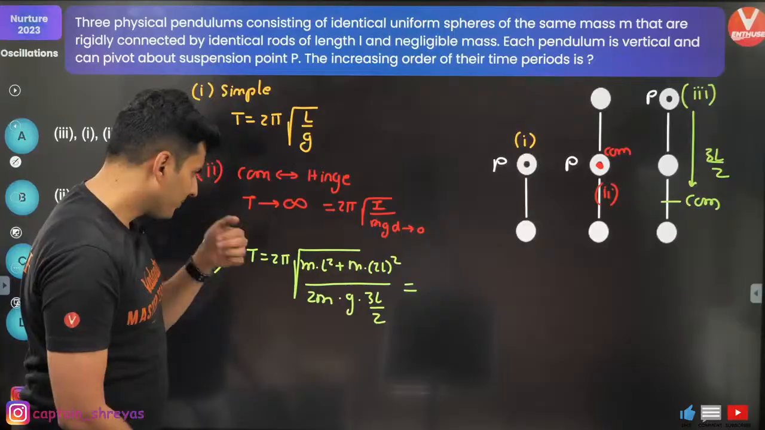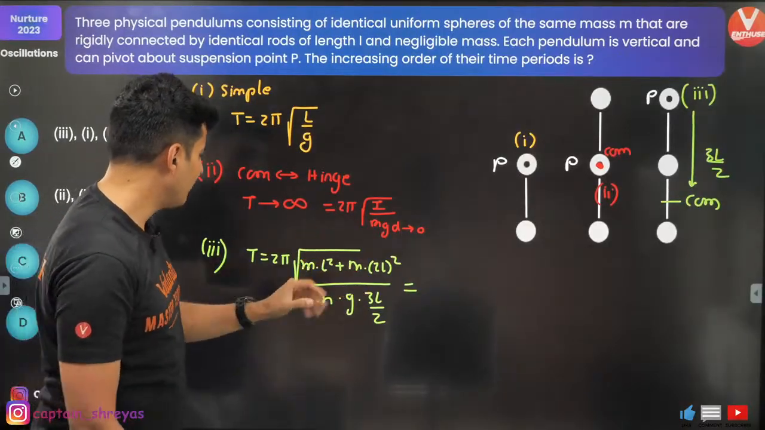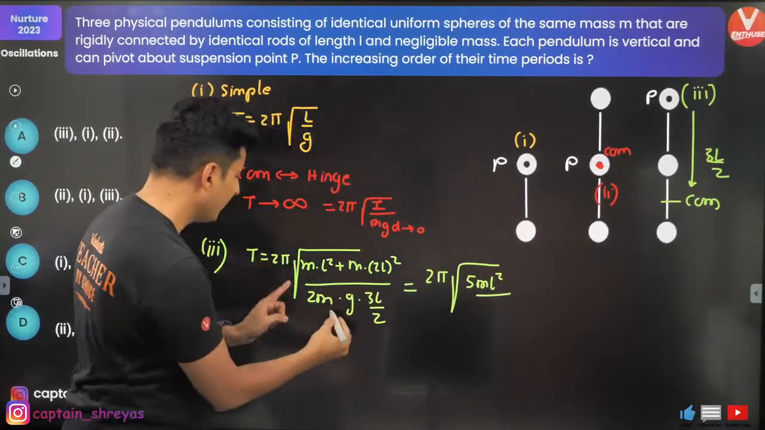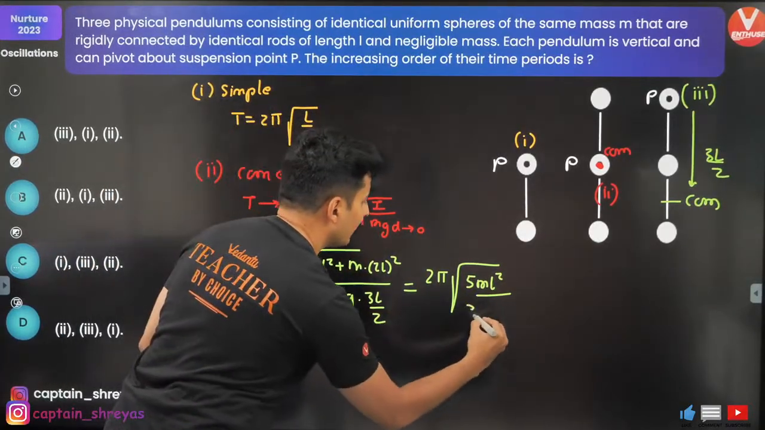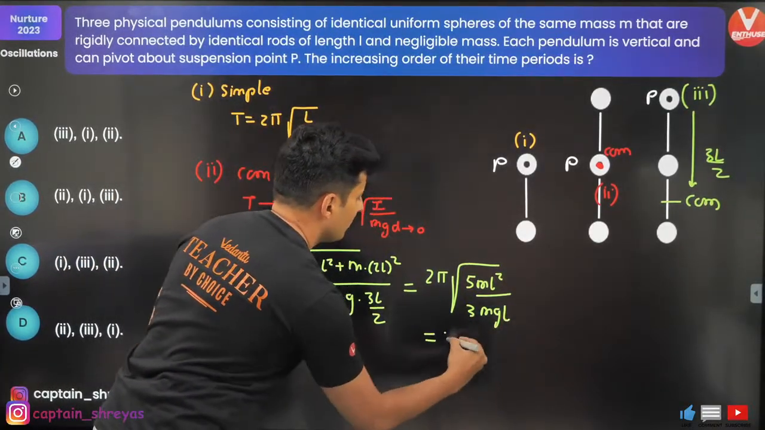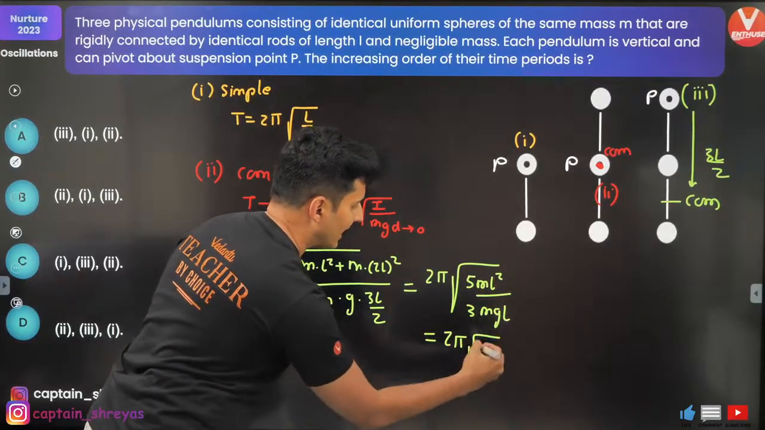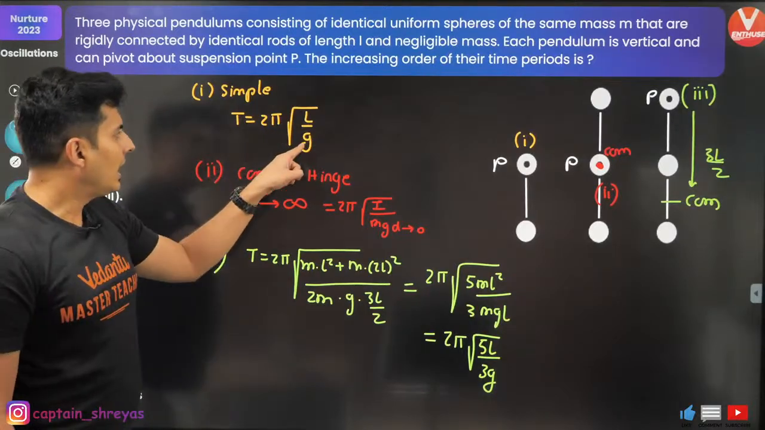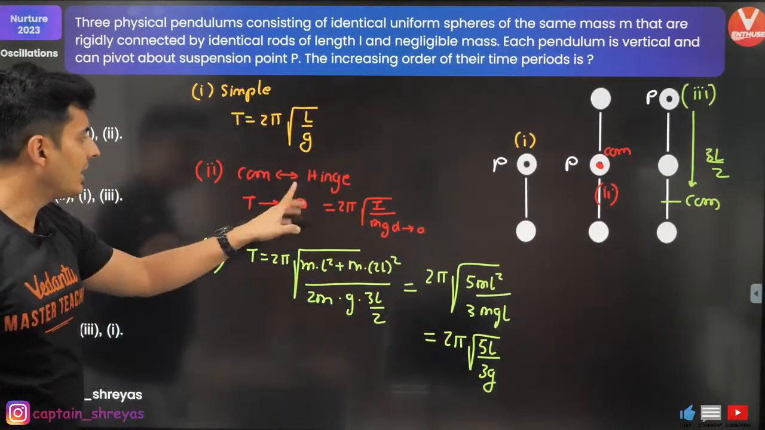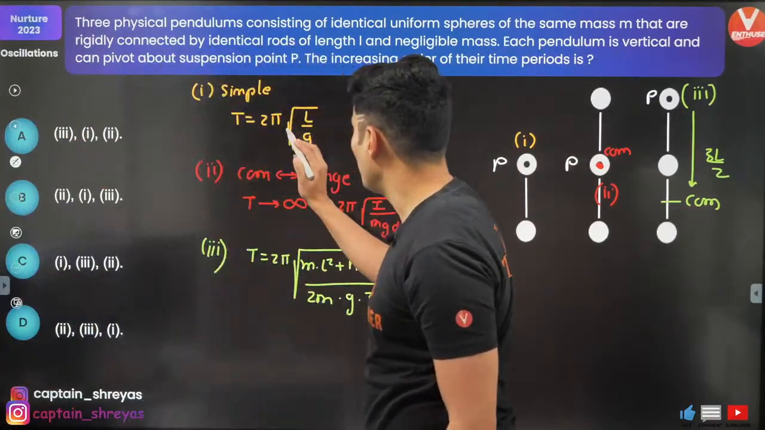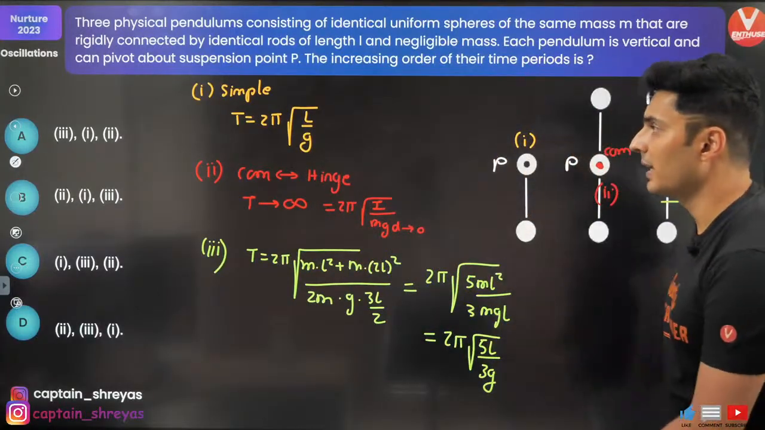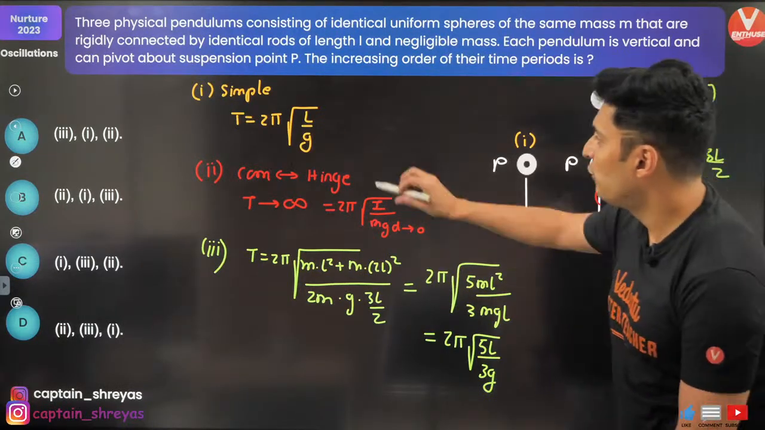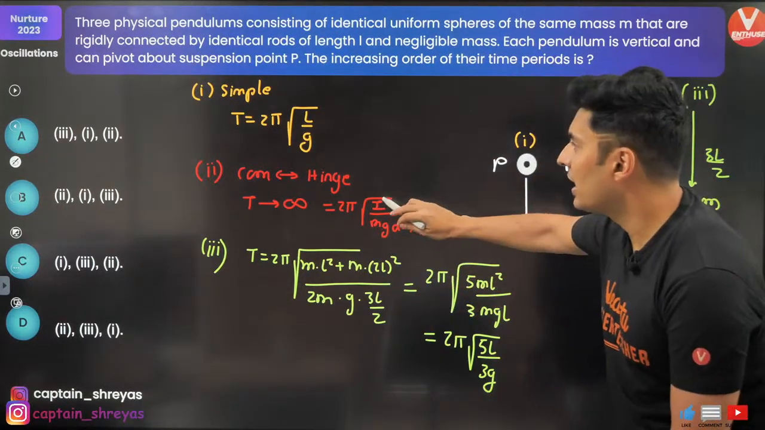Okay, what will this be? ml square plus 4ml square, 5ml square. So 2 pi under root 5ml square divided by 3mgl, where the 2 gets cancelled. So this will become 2 pi under root 5l by 3g. Now you just have to compare l by g, 5l by 3g and infinity. Obviously this is the smallest, then third, then second. First, third and then second.